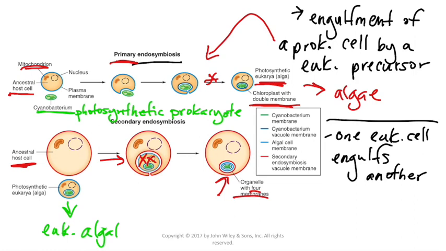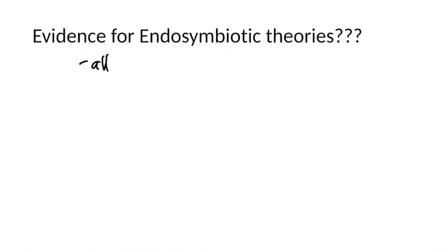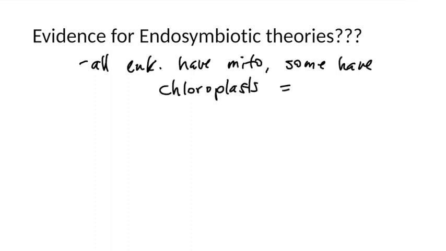But there is quite a bit of evidence also that this happened in things like dinoflagellates and in some types of protists you might have looked at, like euglena and other euglenoids. Since all eukaryotes have mitochondria and only some have chloroplasts, scientists believe that 2 separate events must have occurred in order to develop eukaryotic cells like plant cells.